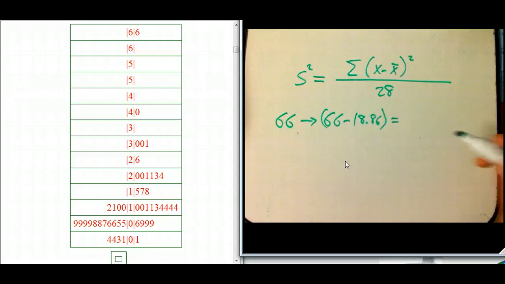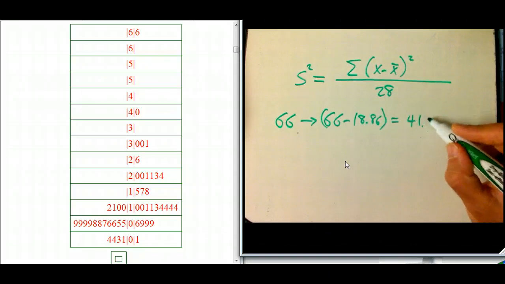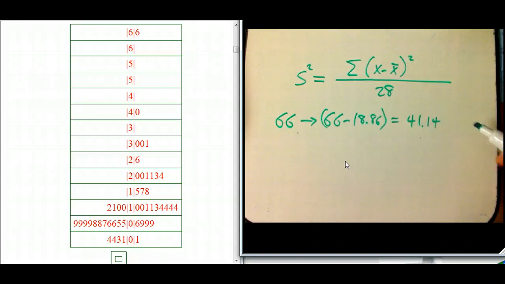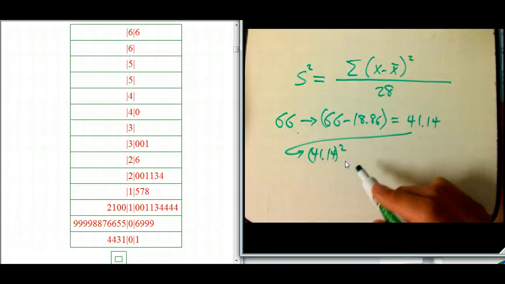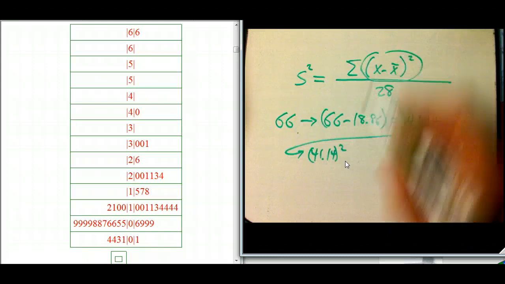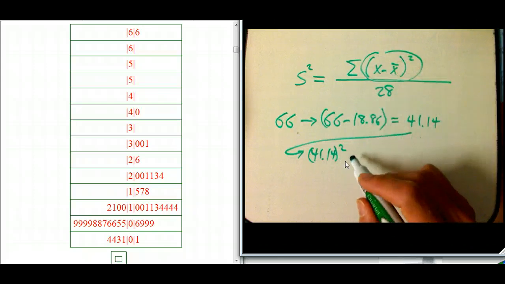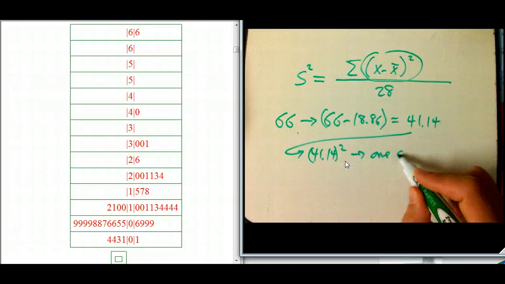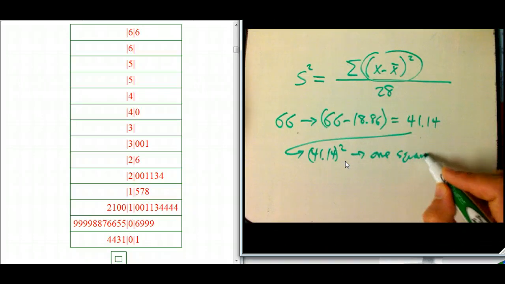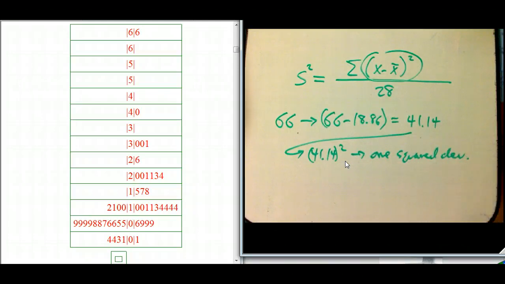And that's going to be 47.14. And then we're going to square it. And that's going to be one of these numbers that we're going to sum up. One squared deviation.